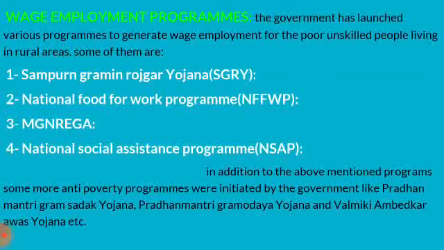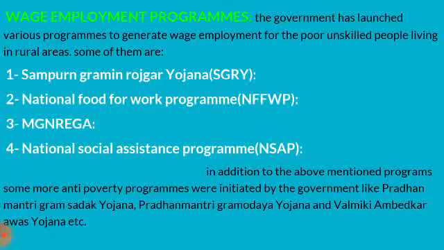Sampoorna Gramin Rozgar Yojana. The scheme aims to provide additional and supplementary wage employment by undertaking labor-intensive work, thereby providing food security and increasing nutritional levels. Wages were paid as a combination of food grain and cash. The scheme of SGRY is open to all rural poor who need wage employment and desire to do manual and unskilled work in and around their village or habitat.